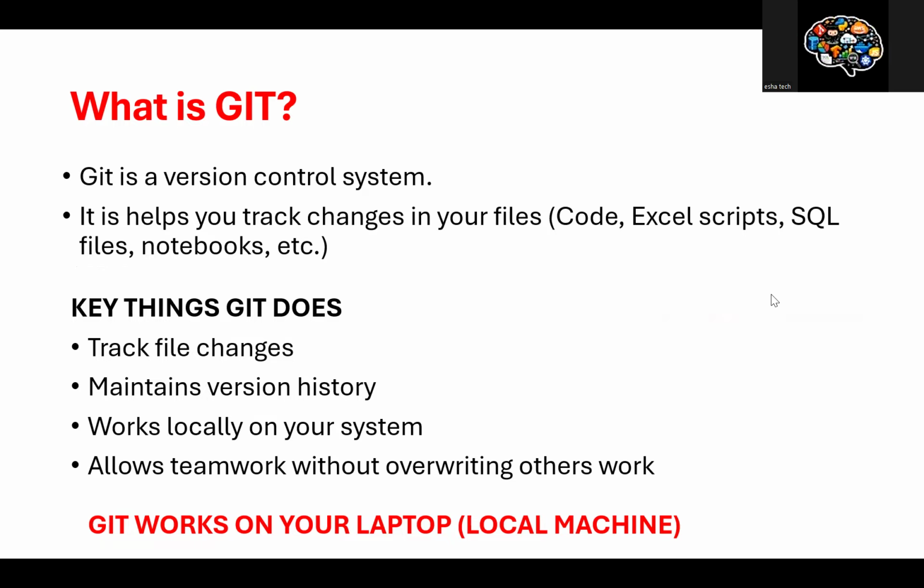Basically, Git is a version control system that works in a distributed way. That is the first point. It helps us track the changes made to our files. We can manage and control the changes. The changes can be code changes, Excel scripts, SQL files, notebooks, and so on. Whatever it might be, we can track it. That is the functionality of Git, right?